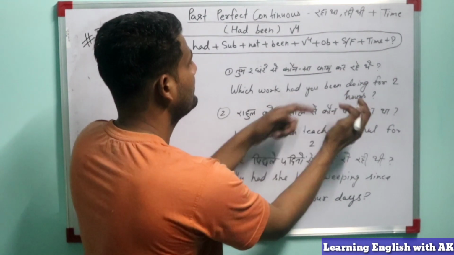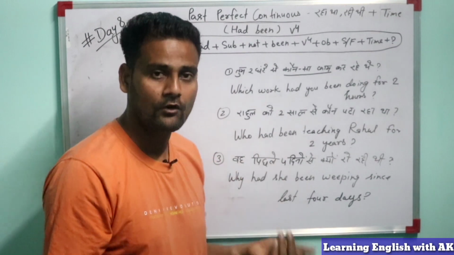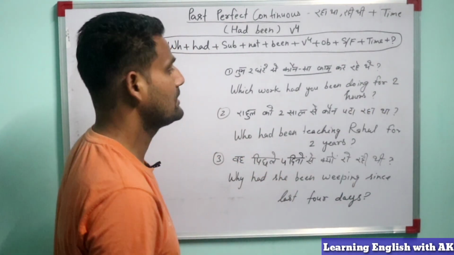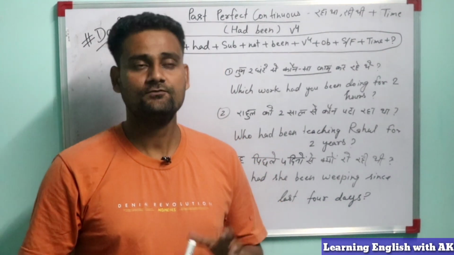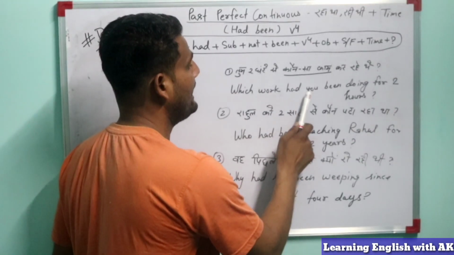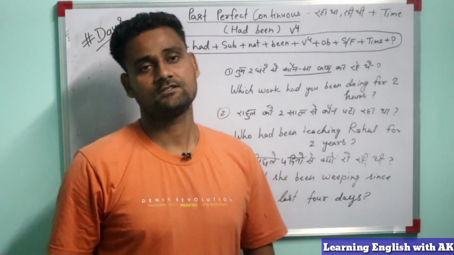Then been, doing. What is the main verb? Do. So fourth form, doing. For 2 hours. Because this is indefinite time, we all know. So we will use for. So how we made this sentence? Which work had you been doing for 2 hours?